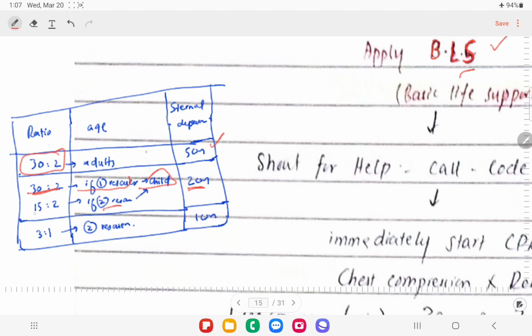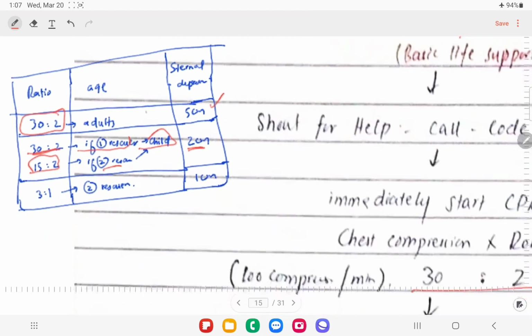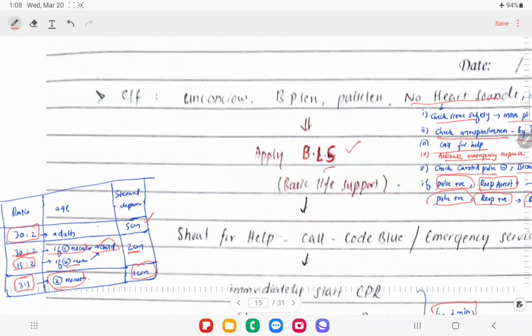And if we have 2 rescuers, we're going to reduce this ratio to 15:2. If there is a neonate, right, there must be 2 rescuers available, and we have to give 3:1 compressions to this patient, and sternal depression should be 1 centimeter. Okay, so I think that's all for today.